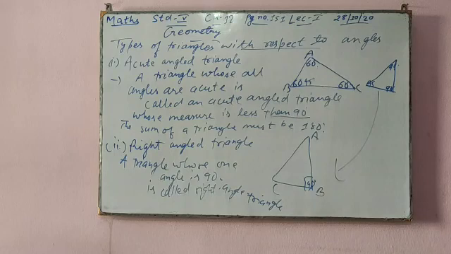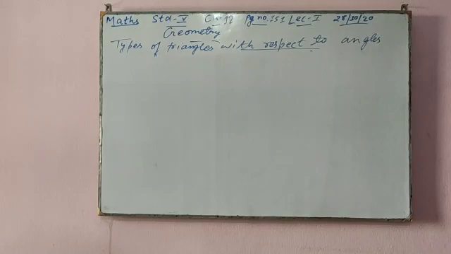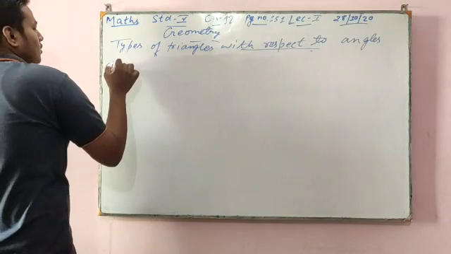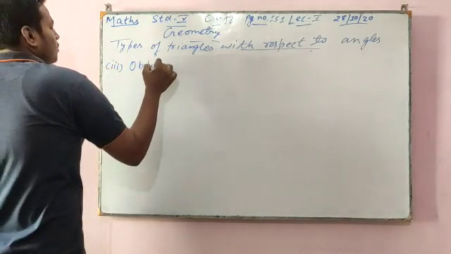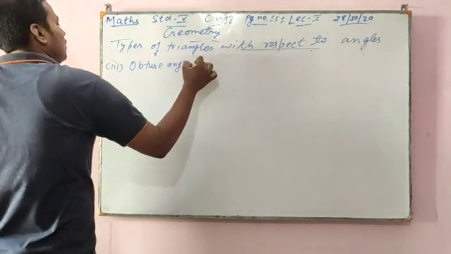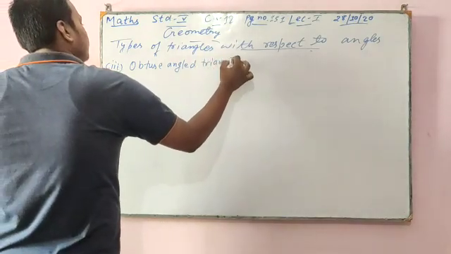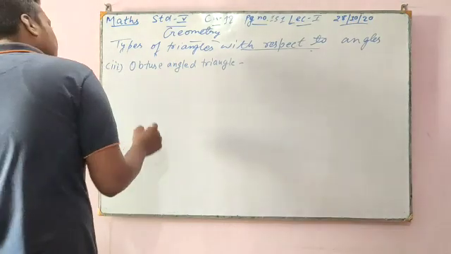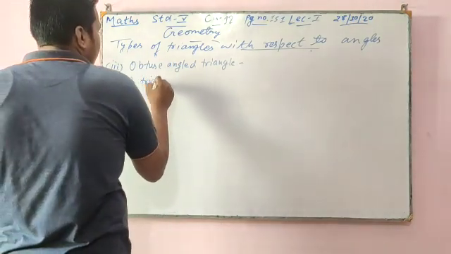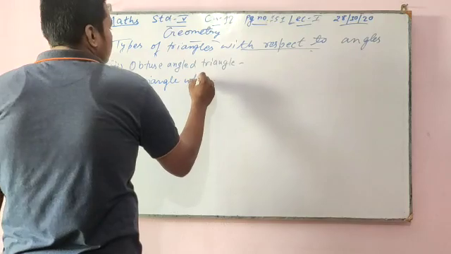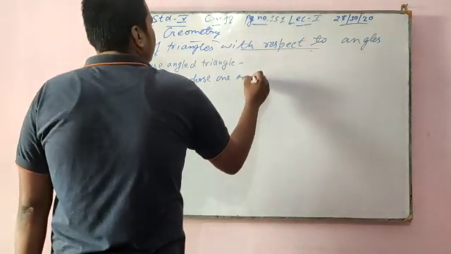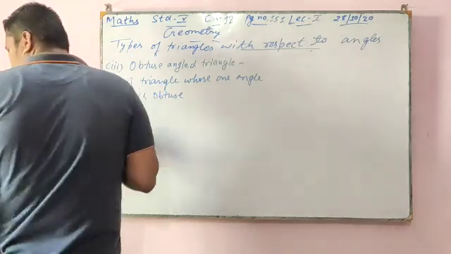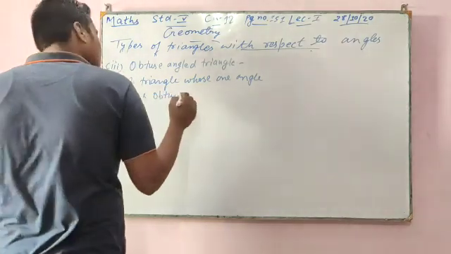Now I will go for the obtuse angle. Now come to number 3, obtuse angle triangle. An obtuse angle triangle means a triangle whose one angle is obtuse.